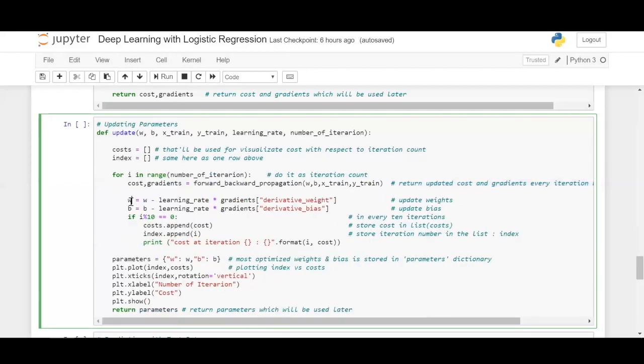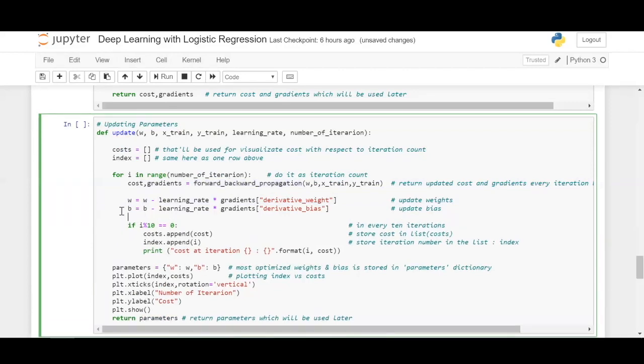What we do next is we're going to calculate the new weights and bias values. This is the formula for calculating weight with respect to learning rate. W is equal to W minus learning rate, which can be 0.05 or 0.001, set by you again, times the gradients of derivative weight, which has been calculated through the forward and backward propagation. Next one is bias. Bias is the same formula: B minus learning rate times the gradients of derivative bias.